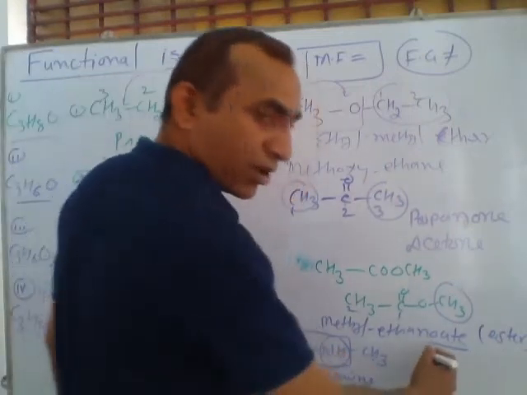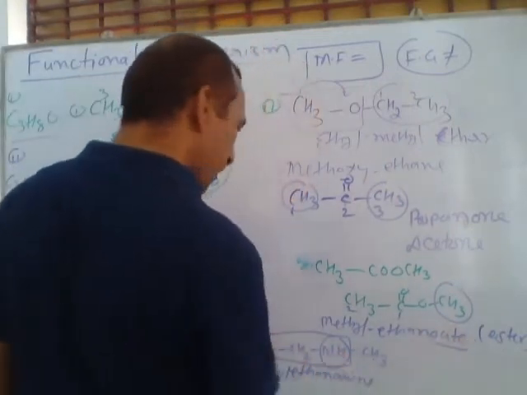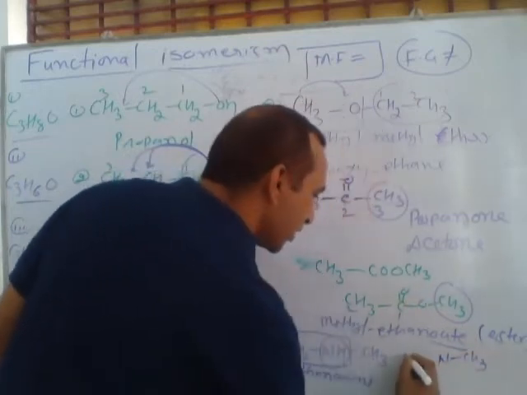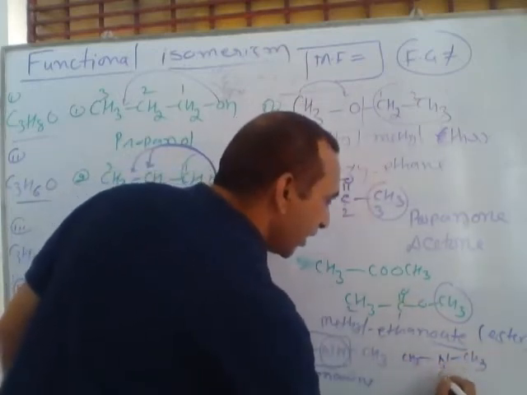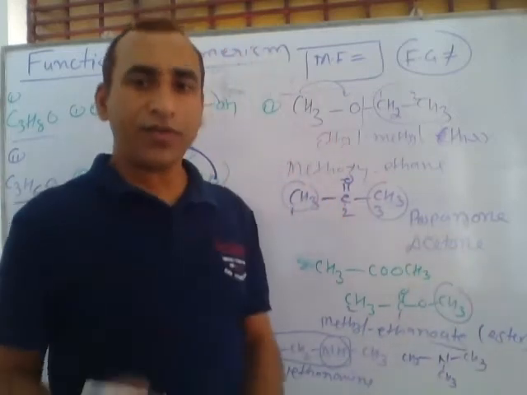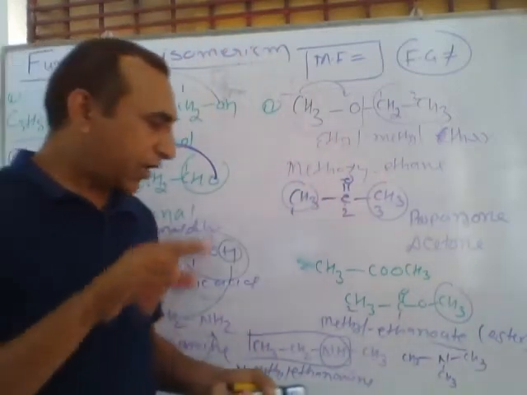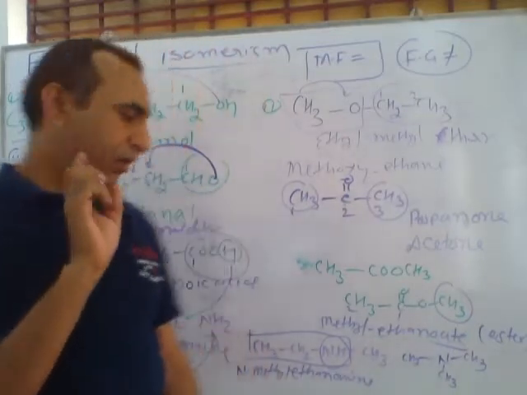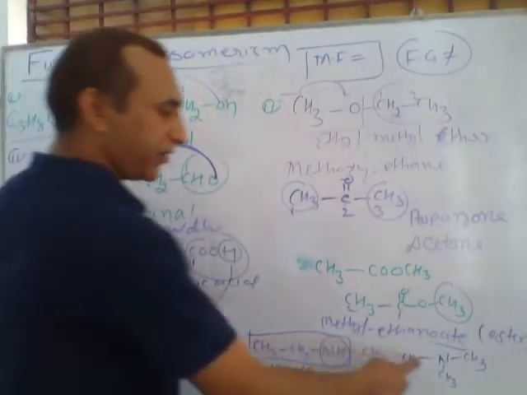If I write this compound here, this type: N with CH3, CH3 and CH3, where all the carbons are connected with nitrogen, this is called tertiary amine. This is primary amine, secondary amine, tertiary amine.